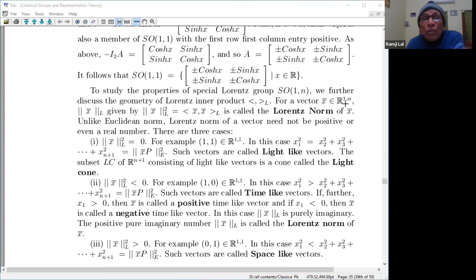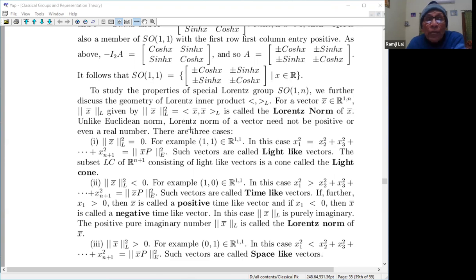So for a vector x belonging to R1n, this is given by this. We denote this by this. This is x L square, and going to x is called the Lorentz norm of x. So the square root of this is what is called the norm. There is some ambiguity here, so I'll make it clear. It's called the Lorentz norm of x.